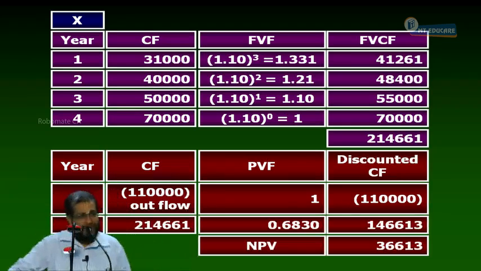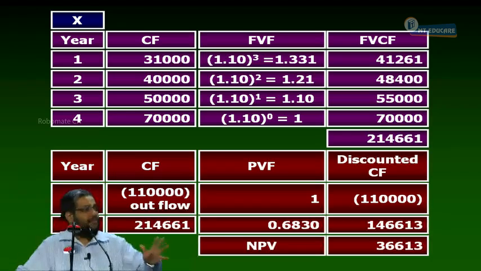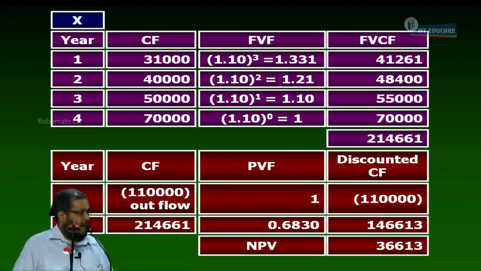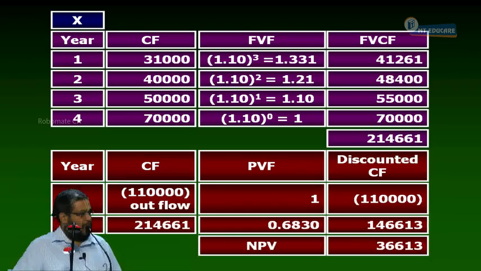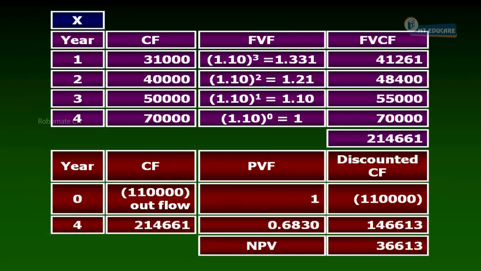If you remember in time value of money, at the beginning I said that when I discount at 10%, it means I am compounding at 10%. Discounting and compounding are two sides of the same coin. When I am discounting a number at 10%, I am compounding also at 10%. Very simple. I invested 75,130 and got 1 lakh after 3 years. What is the IRR? 10%. Remember the first time value example: 1 lakh after 3 years, present value is 75,130. That is, 1 lakh after 3 years is today 75,130. I have discounted at 10%.